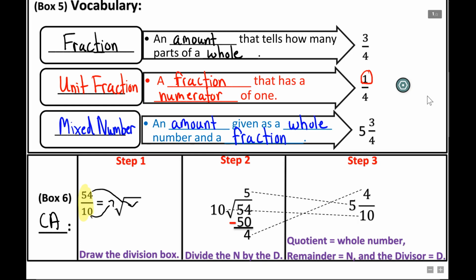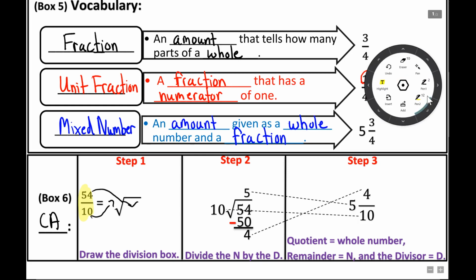Now, Mr. Arevalo, I got 5 remainder 4. You are correct. If we were dividing, that would be perfect. But right now, we're not dividing. I mean, we are, but what we're really doing is renaming. Just remember that. We are renaming the fraction into a mixed number. And in order to do that, we go into step 3.